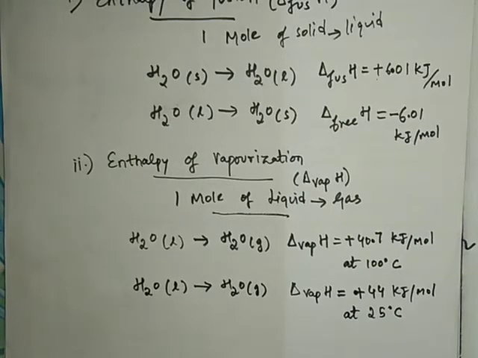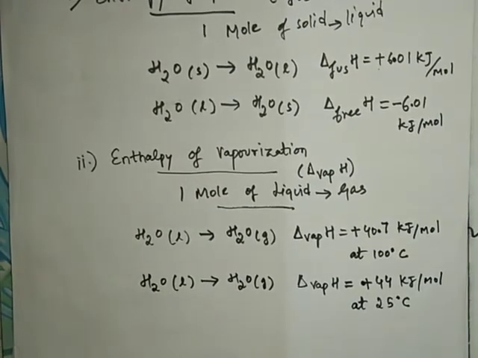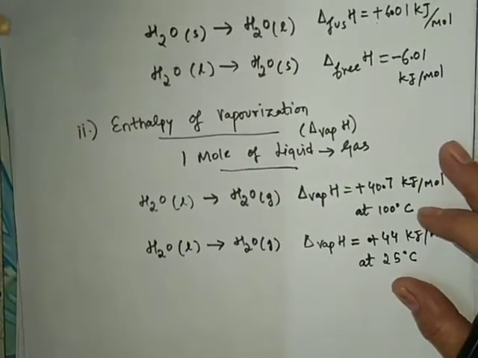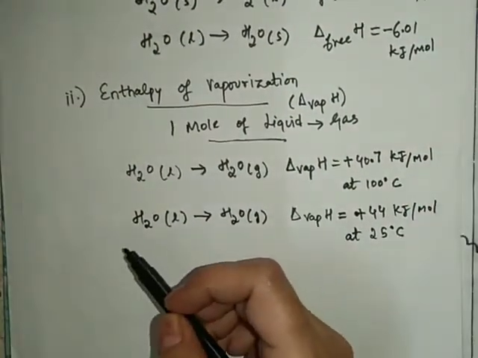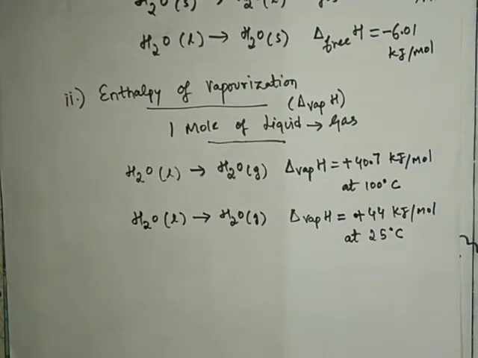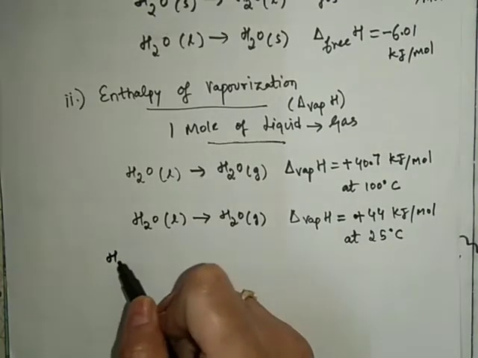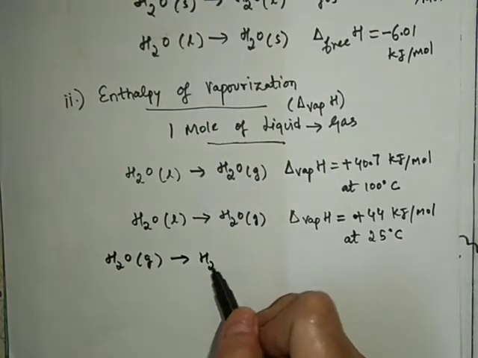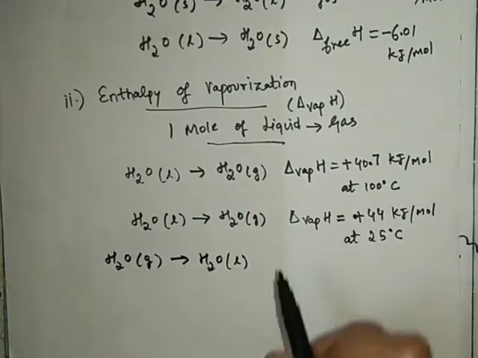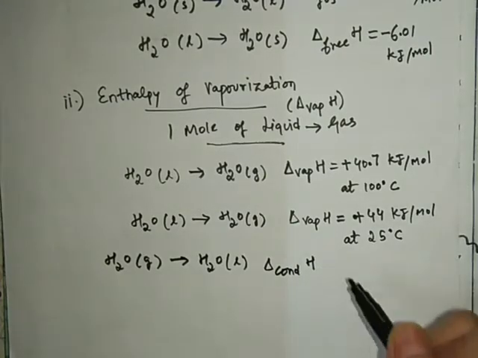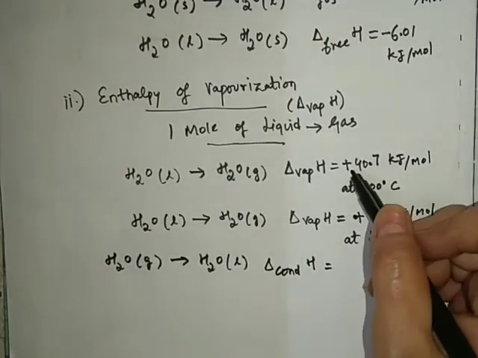Now the reverse of vaporization is what? The reverse of vaporization is called condensation, where there will be evolution of heat. It means I am doing the reverse of this process. So how will we write it? Vapor form of water is getting converted into liquid water. Then what will be the condensation enthalpy? It will be the same but the sign will be reversed.